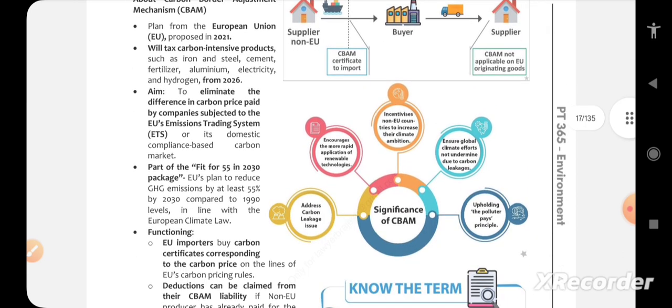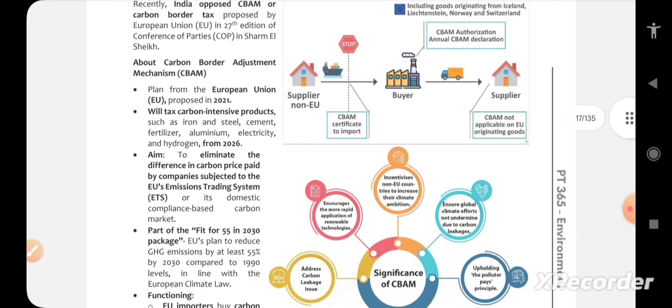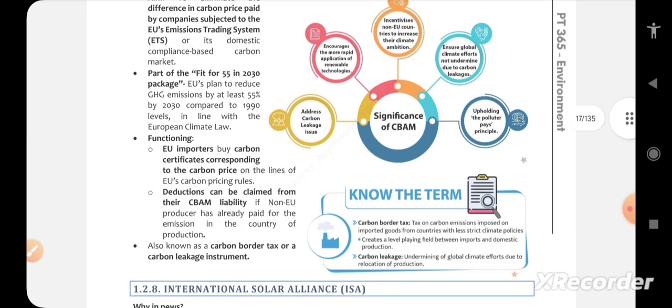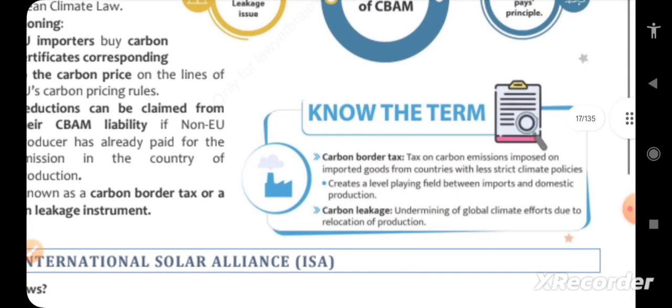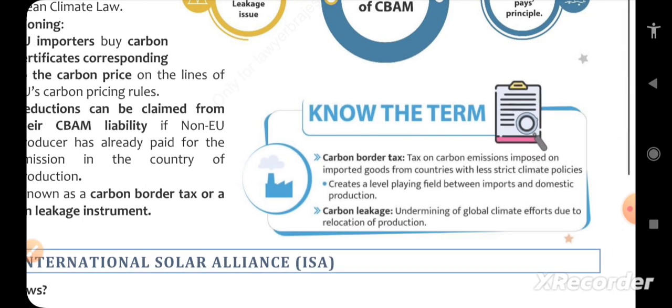Simple understanding of the significance: it addresses carbon leakage and the tax problems of carbon intensive products. But India actually opposed this CBAM. The questions that could be expected from this are terms. What is carbon border tax? What is carbon leakage? These terms could be direct questions for prelims.